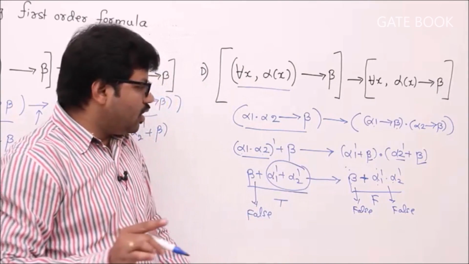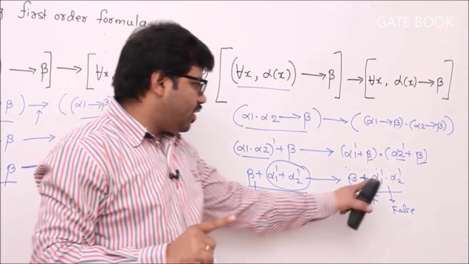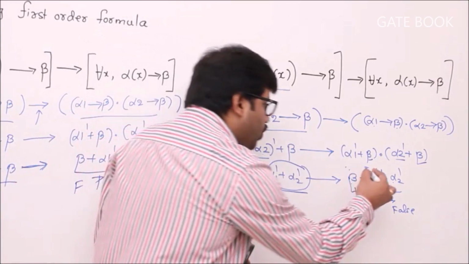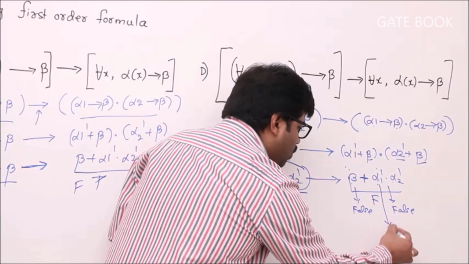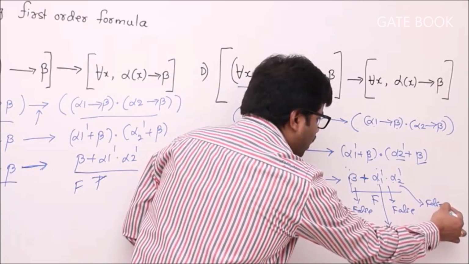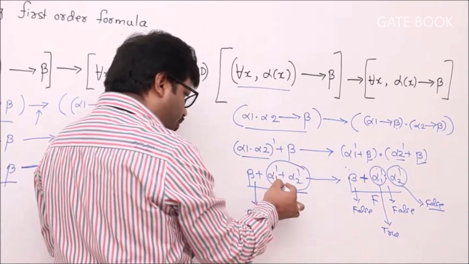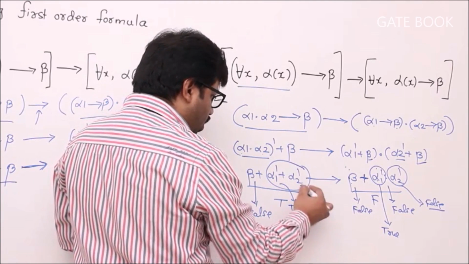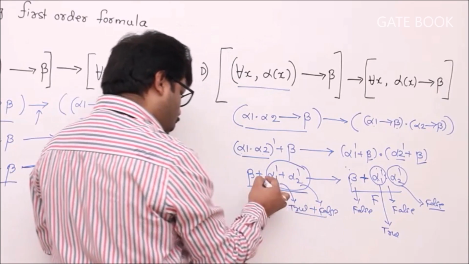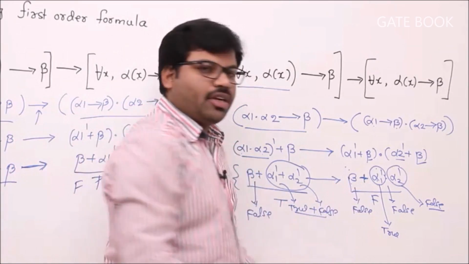For that we have the choice alpha 1 bar plus alpha 2 bar. Now the problem is, can we make alpha 1 bar plus alpha 2 bar true and at the same time alpha 1 bar into alpha 2 bar false? Yes. What you do is, take alpha 1 bar as true and alpha 2 bar as false. Understand? Then true plus false is true.